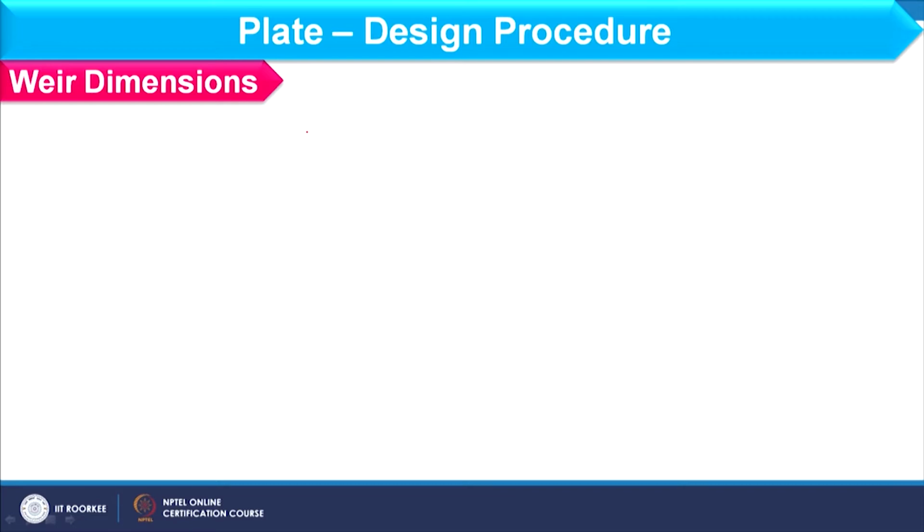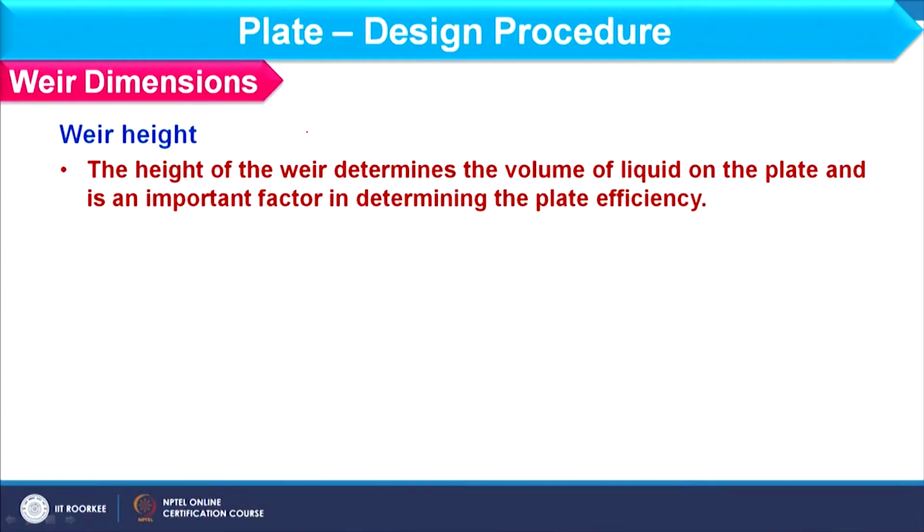Now, let us see how to find the Weir dimensions, and as far as Weir dimensions are concerned, we should first consider the Weir height. The height of the Weir determines the volume of the liquid on the plate and it is an important factor in determining the plate efficiency. Whatever volume is available over the plate, when the vapor contacts it, that volume basically decides the plate efficiency, because based on that, mass transfer will take place over the plate, right.